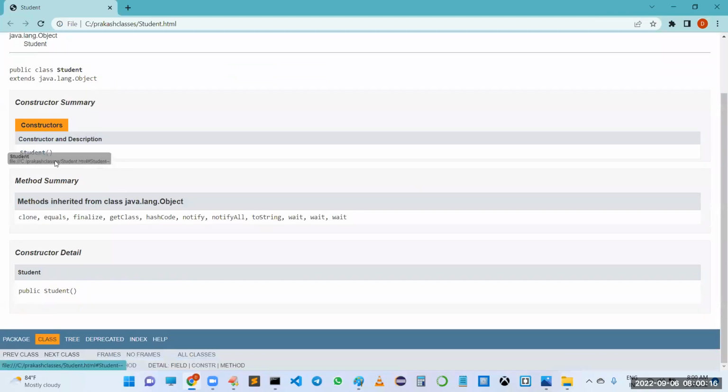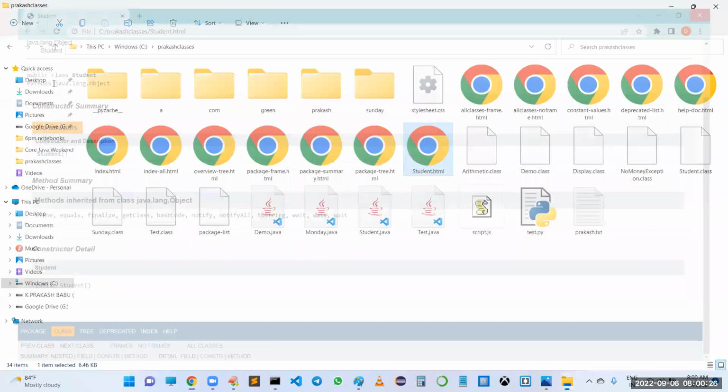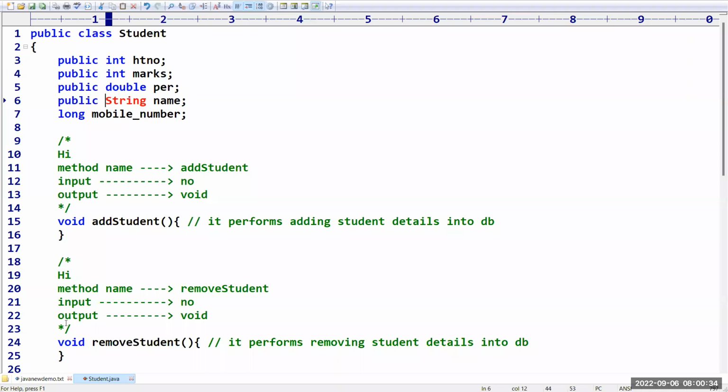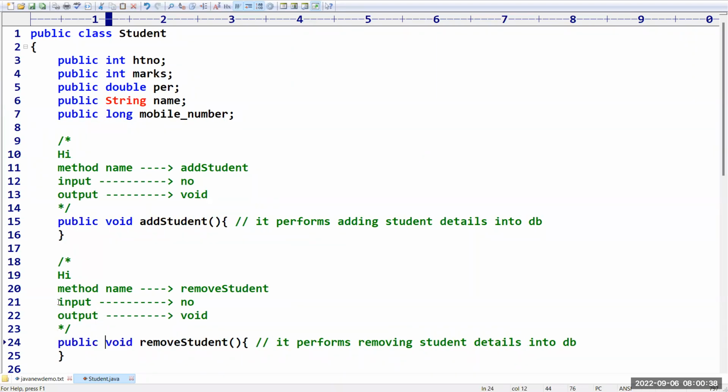I have not written any constructor, but it has been taken. Sir, methods are not there because you have to add the public keyword in front of everything. Then only it is accessible. Sir, don't get confused. It is just to understand the terminologies. In detail about this, we will discuss in our further classes.